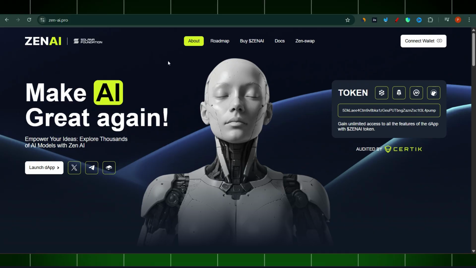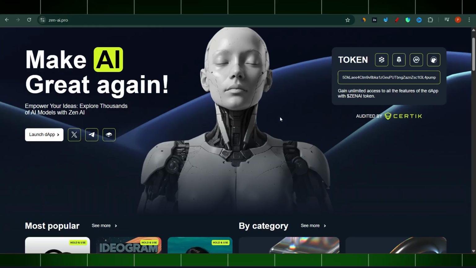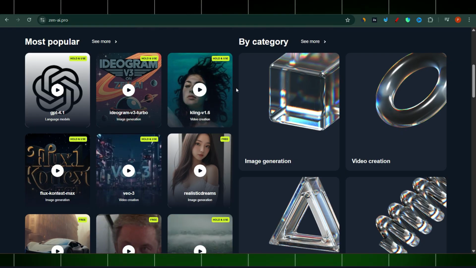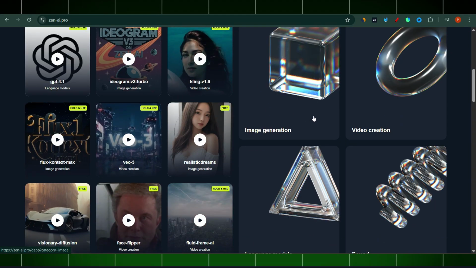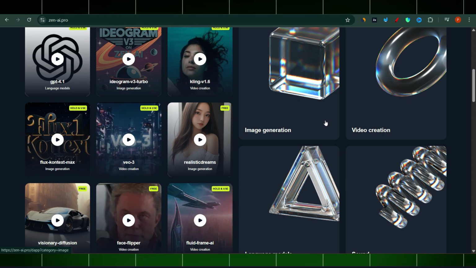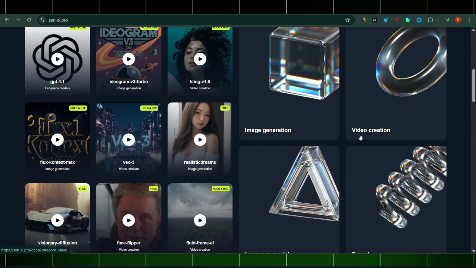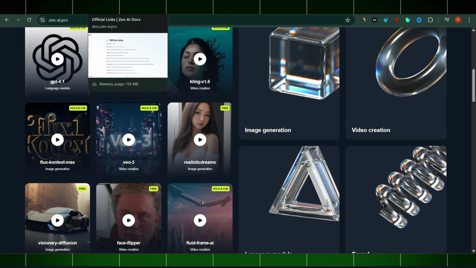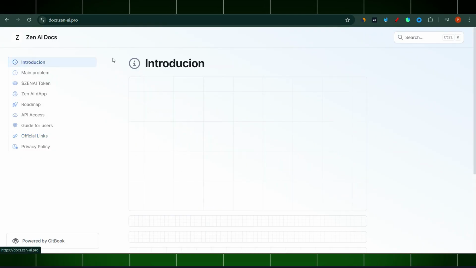This project, as I said, has some utility behind it, because they have those AI generation models, which you can utilize to bring some value inside the project itself, okay? Basically they're making money out of that, right? And let's go quickly to ZenAI.